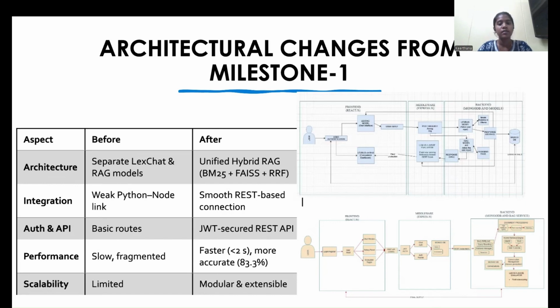The major changes were we added unified hybrid RAG, where hybrid retrieval with BM25, FAISS, and RRF was present. BM25 is for keyword searching and FAISS for semantic searching. And the earlier one where Python node links were weak. Now we added REST API, and JWT was also introduced for more secure authentication. By improving all this, the scalability increased and accuracy also increased by almost 83%.